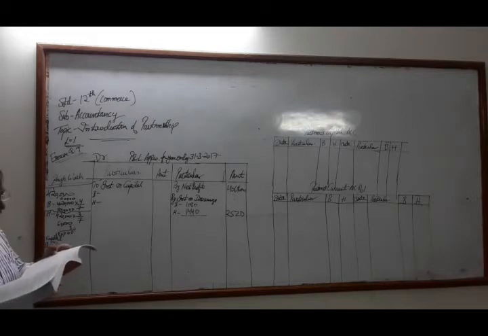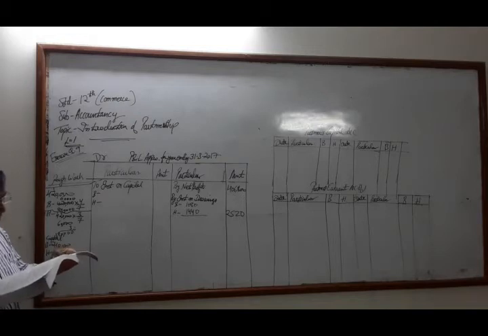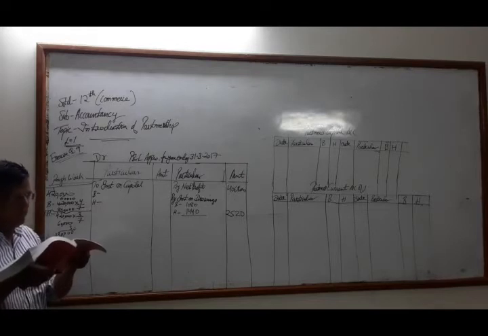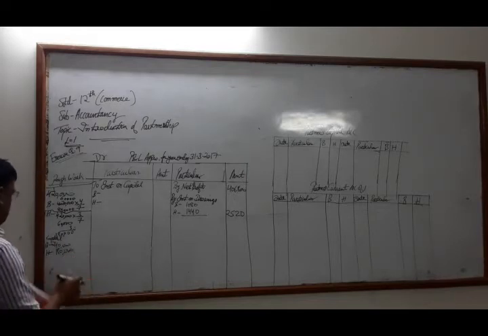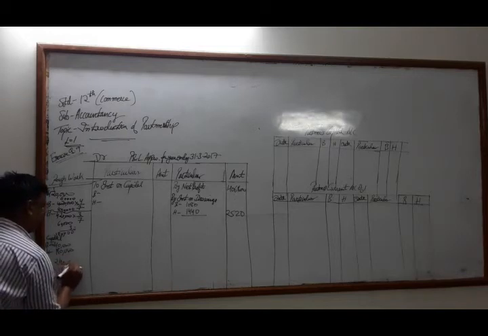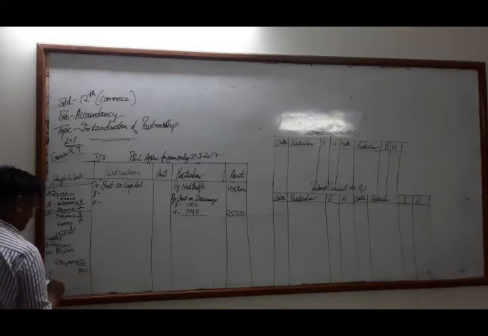Now from that, if we calculate the interest on capital, what is the rate of interest on capital? Interest payable on capital of the partners is 12%. So you will write 12 by 100.